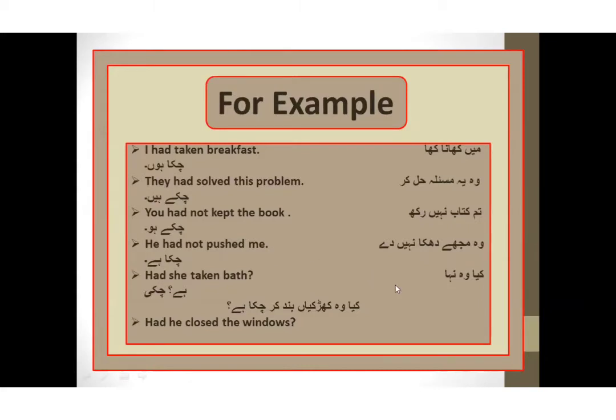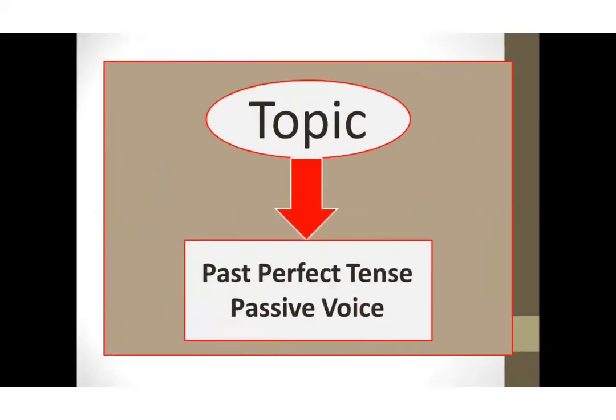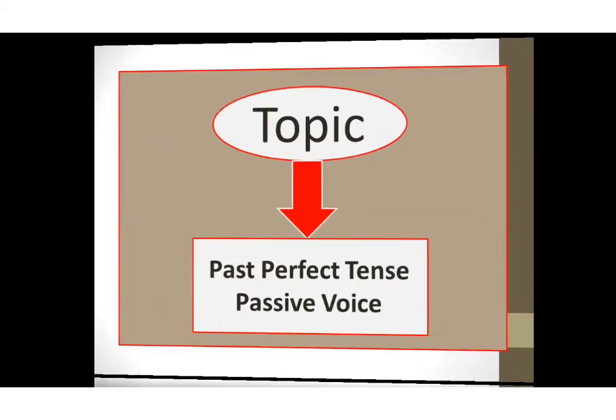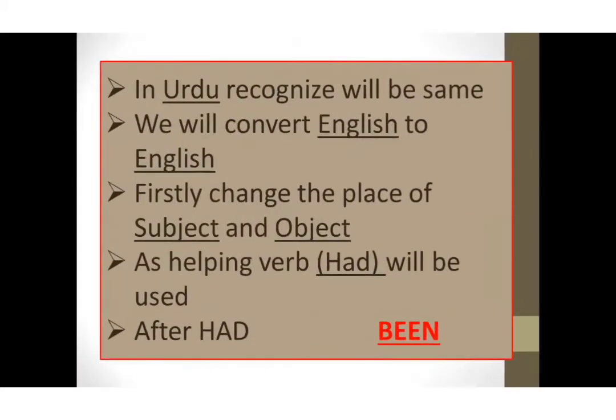So now we will do passive voice. Today's target, today's task, today's topic of our class is past perfect tense passive voice. Students, first of all, its Urdu recognition will be the same. Many times I have discussed this point, that passive voice recognition in Urdu will be the same. We will convert it to English. We will change the subject place with the object place and the object place with the subject place.